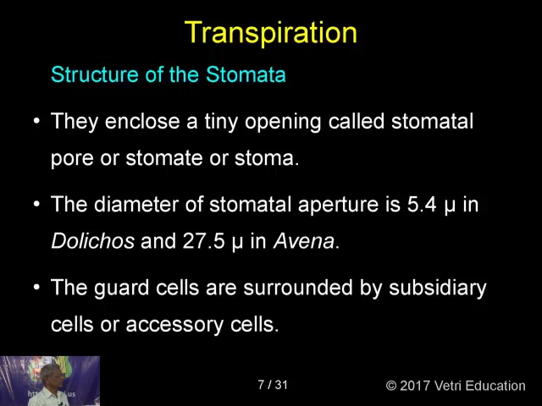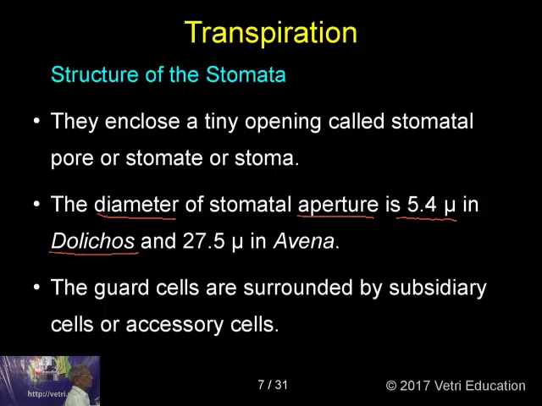or it is also called stomate. The diameter of the stoma or the stomatal aperture is 5.4 mu in Dolichos, and 27.5 mu in Avena. As the size of the stomata is variable, as the distribution of the stomata is highly variable, we will see that the diameter of the stomatal aperture is also highly variable.